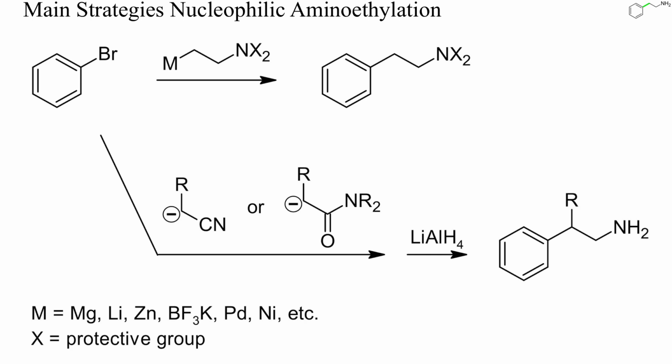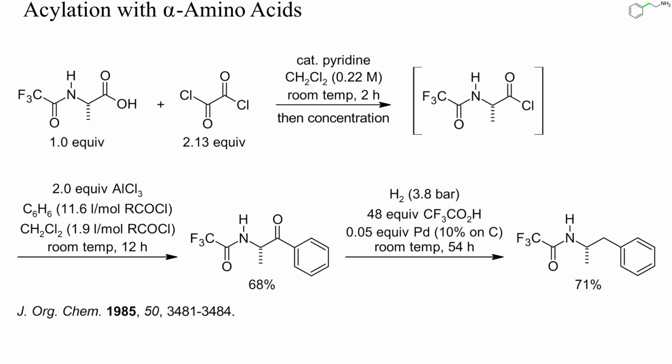A second strategy is aromatic nucleophilic substitution with a nucleophilic aminoethyl derivative or with a metallated nitrile or amide, followed by reduction. Alpha-arylation of ketones and reductive amination is another convenient route to phenethylamines. I'll show you now specific examples of these strategies.